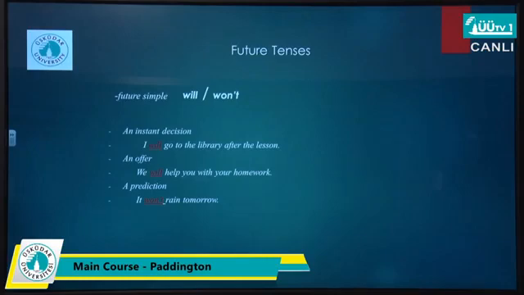The last usage for will is when we want to talk about a promise. I promise to do something. Then instead of using the word promise in the sentence, I can use the structure of will. Tomorrow you have a very important meeting and you are stressed. Then I say, I'll be there for you, don't worry. And again, as you can see here, I use the contraction form of will, which is apostrophe and double L.